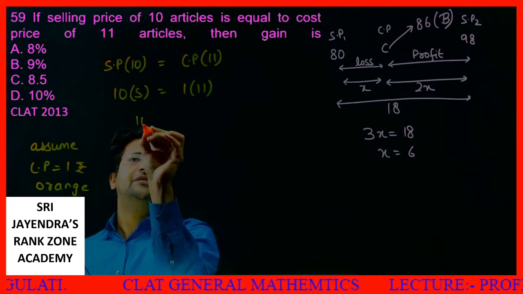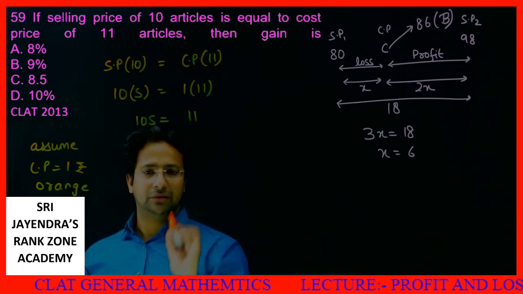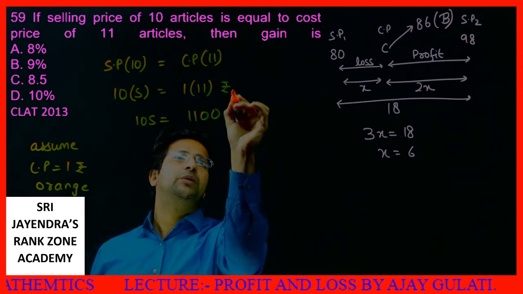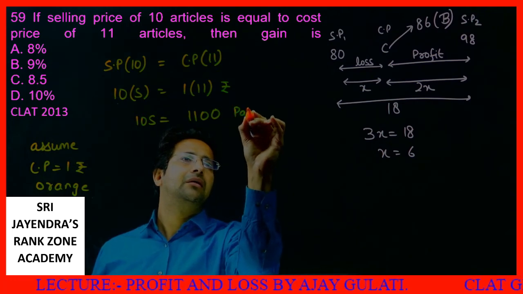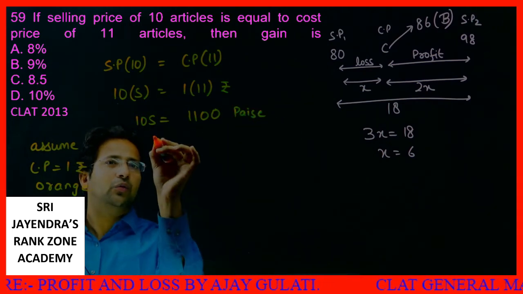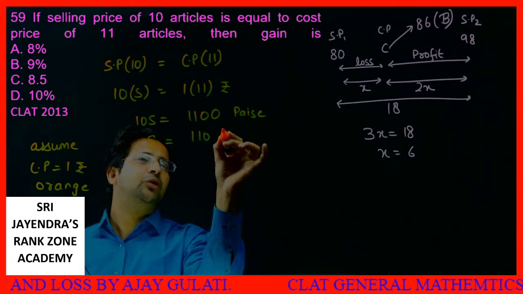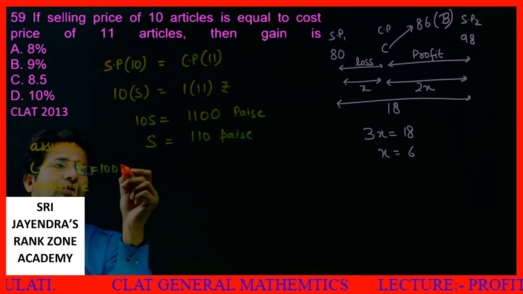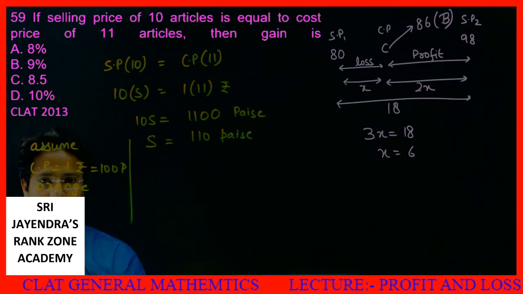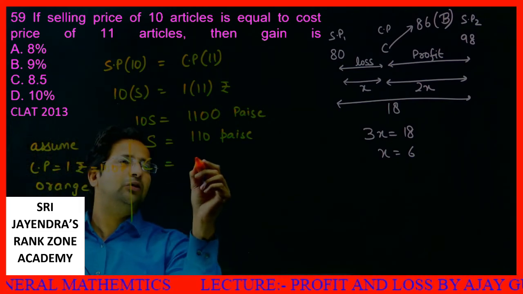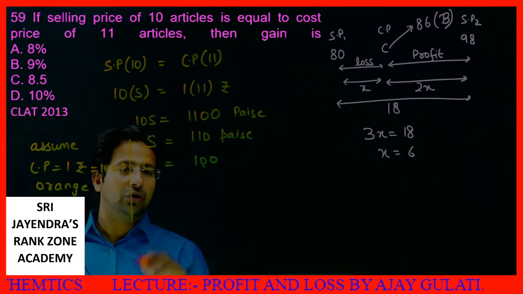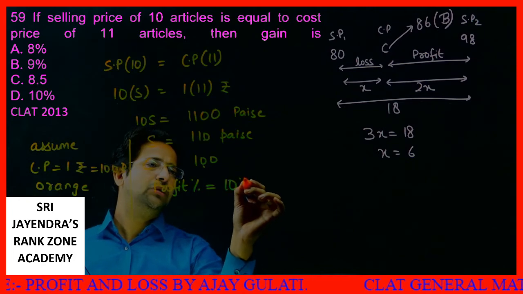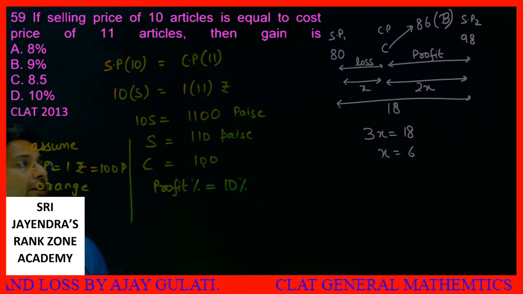Okay, so 10S is equal to 11 rupees, or I can say 1100 paisa. Just think about it. So what does S become? S becomes 110 paise. What is the cost price? Cost price is equal to 1 rupee or 100 paisa. So my CP was 100, my selling price is 110. So what is the profit percentage? Easily I can say my profit percentage is equal to 10%. I hope it makes sense.